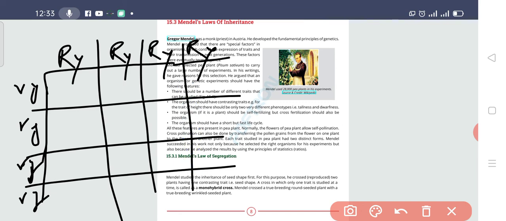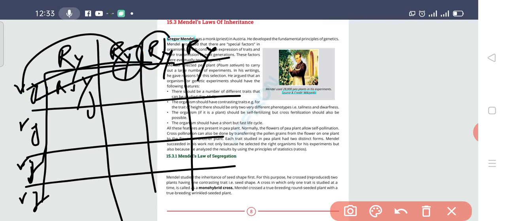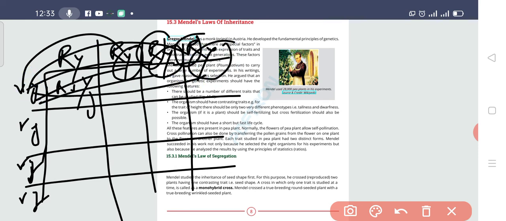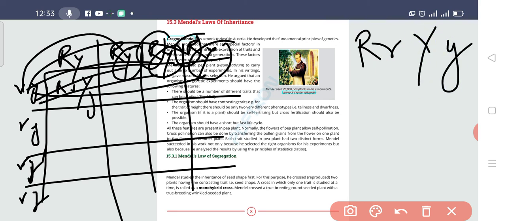It is capital R, small r, capital Y, small y in every box. Okay, this is the result.